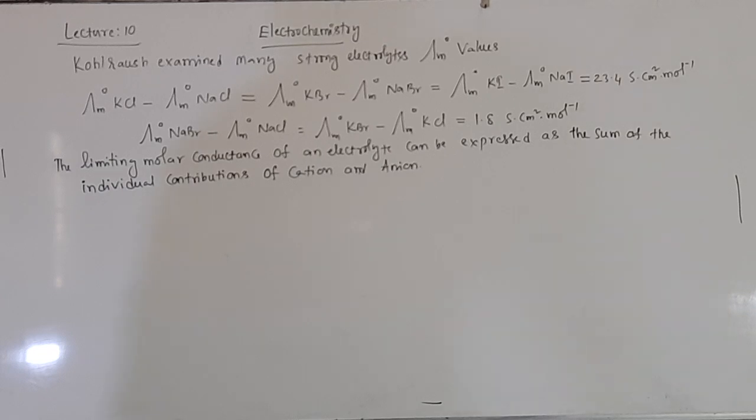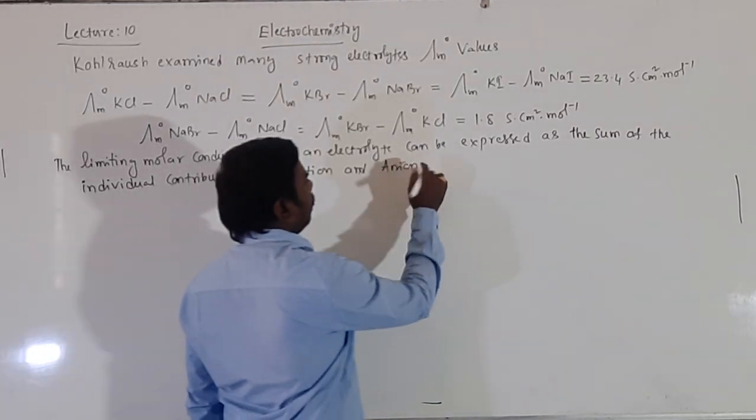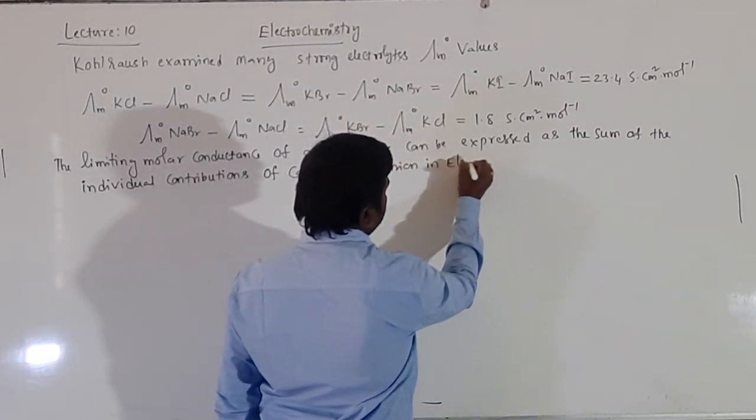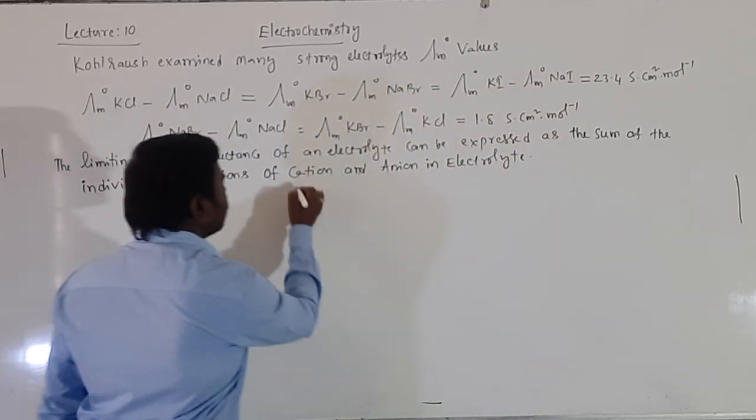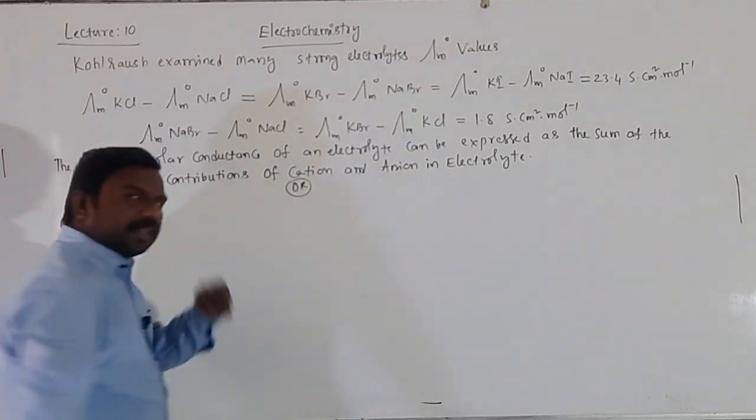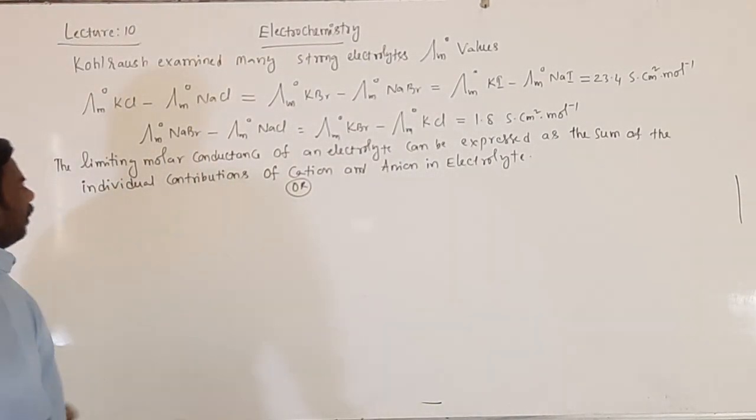Now, cation and anion in electrolyte. We can also state it in a different way.